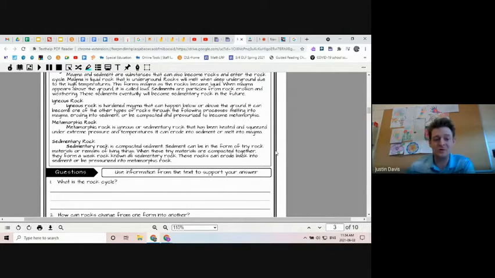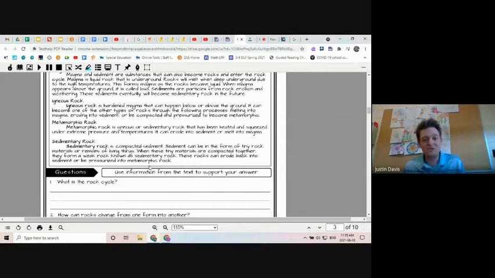And sedimentary rocks are compacted sediment. So sediment can be in the form of tiny rock materials or remains of living things. When these tiny materials are squished or compacted together, they form a weak rock known as sedimentary. And these rocks can erode back into sediment, or they could be pressurized into metamorphic rock.